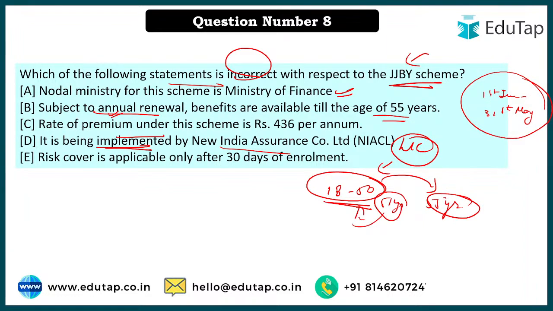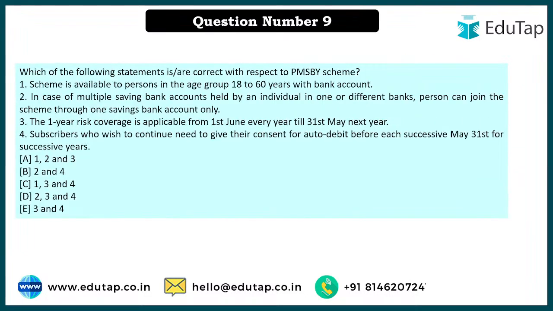Rate of premium has been increased now to rupees 436. Okay, implemented by LIC. Risk coverage is only after 30 days. Initially it was 45 days. What does it mean? It means once you become part of this, if within 30 days something happens, then the beneficiary will not get the benefit. Okay, but after that they will get it. Okay, so earlier it was 45, now it is 30 days. So I hope that's also clear.